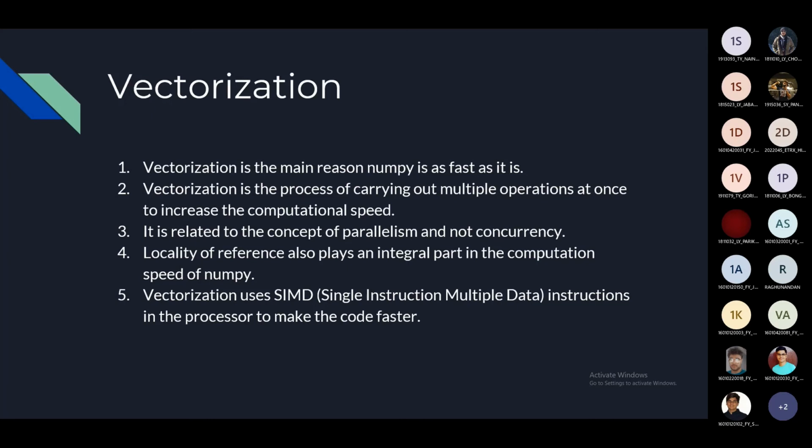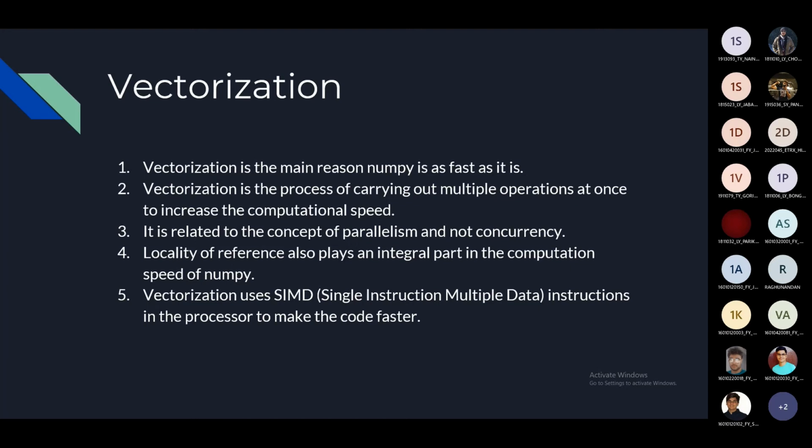Locality of reference basically means that when you have certain memory blocks, the compiler can access those memory locations very fast if they are close together. That is why NumPy is so fast, because NumPy arrays store the data in contiguous memory. I'll go into that in detail in later slides.